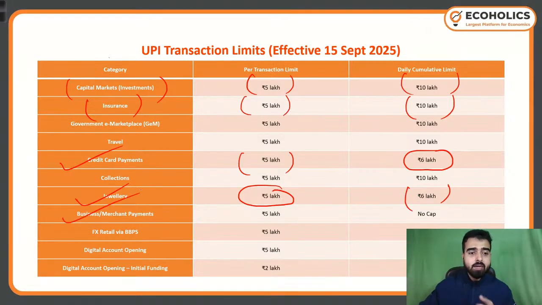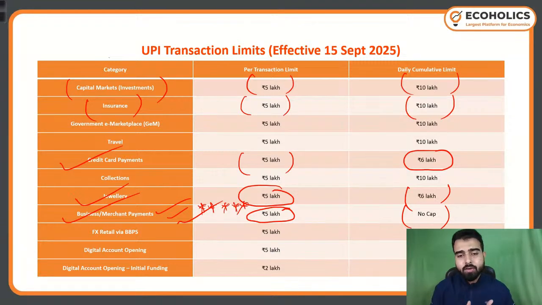Now business and merchant payments. See, this is also important. 5 lakh rupees is now the new transaction limit, and the daily cumulative is no cap. There is no cap. It is extremely important. Let me mark it as 5-star data, right? For the business or merchant payments that we do, 5 lakh is the single transaction limit, but there is no daily cumulative cap. You can do any amount of daily transactions when we talk about business or merchant payments. Now forex retail via Bharat Bill Payment System: 5 lakh single transaction, 5 lakh daily cumulative.